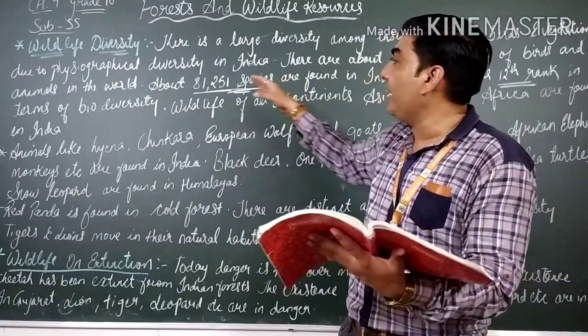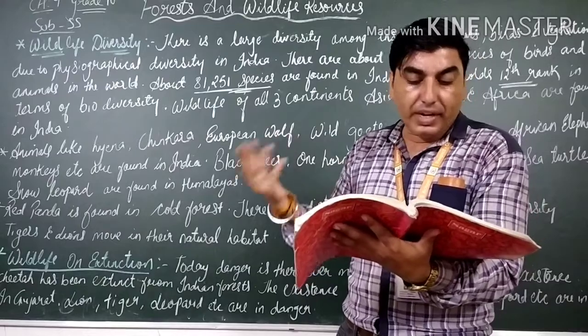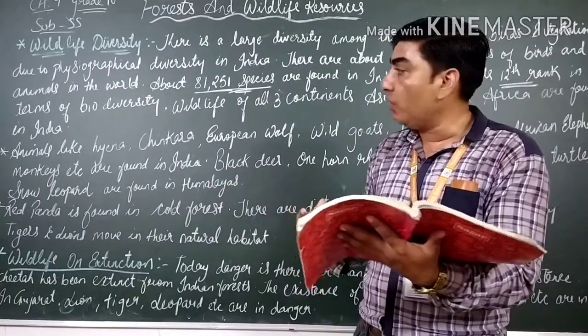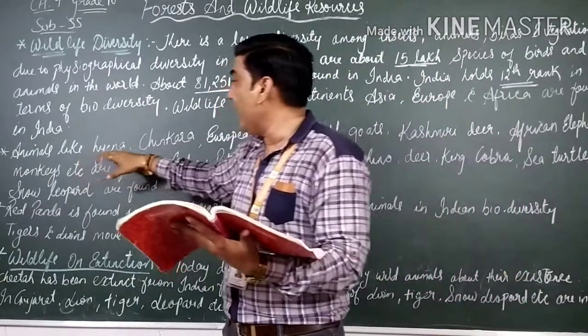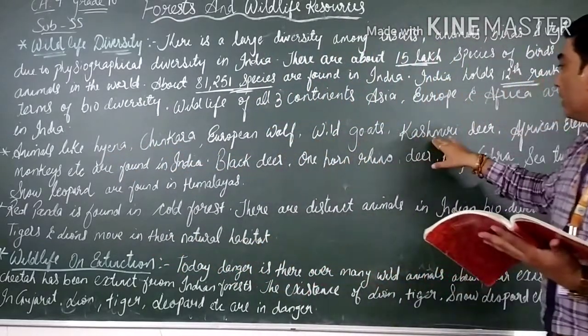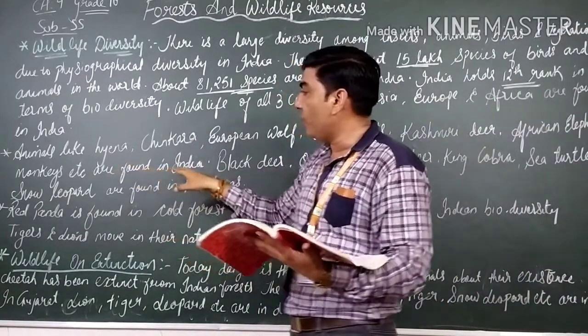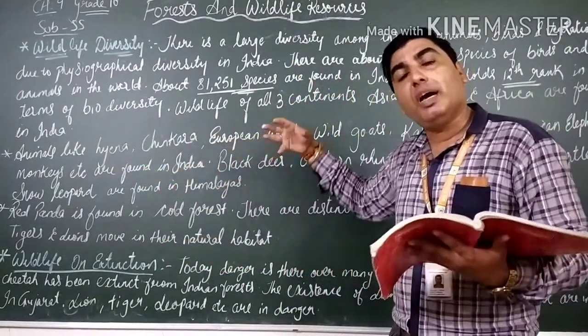Out of it, as I said, 81,251 are found in India. Then we will be looking at which animals are found in India. It says animals like hyena, chinkara, European wolf, wild goats, Kashmiri deer, African elephants, monkeys, etc. are found in India. ये तो कुछ नाम ही लोग ने हमें बताया है.